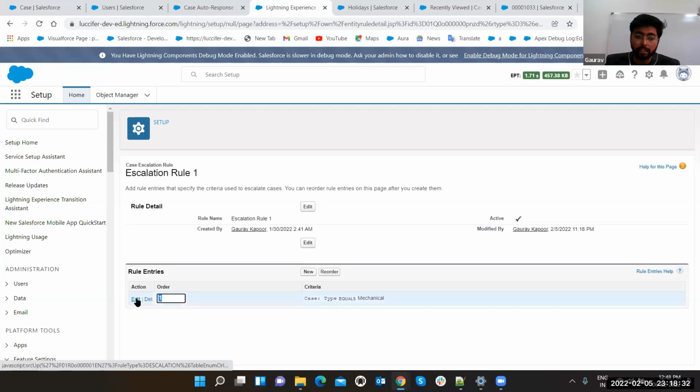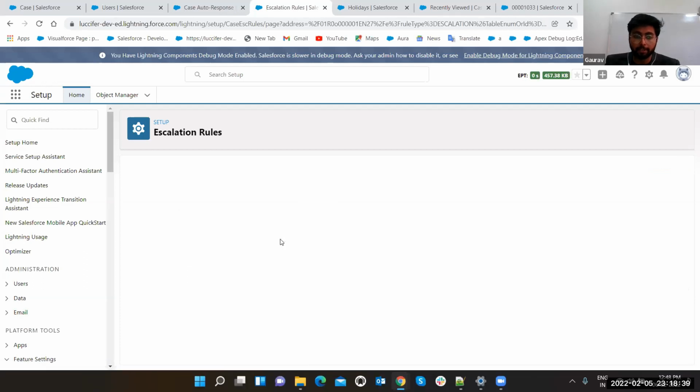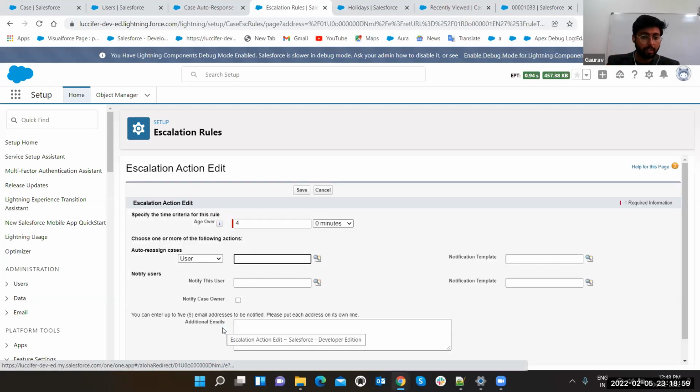Now rule entries. Just enter your rule. You can enter your rule here and edit it by clicking on edit button. Now this is the third option after entering the rule. Before entering the rule, you will not get this option. Once you enter the rule, only then can you set at what rule you want what escalation action. Like I have created one, age over 4. Suppose I have created the case, then after 4 hours it is going to escalate that yes, you are having some pending.